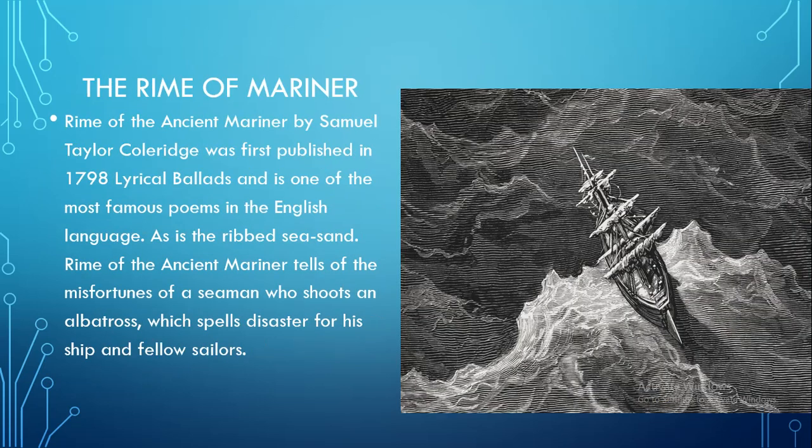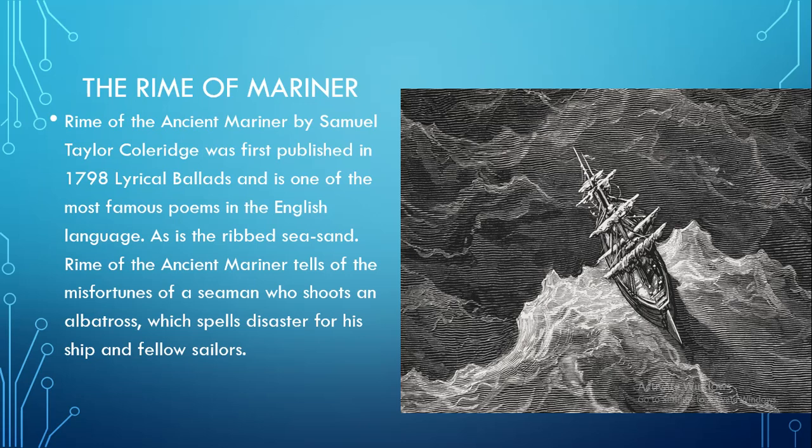Now, if we look into the background of the Rime of the Ancient Mariner, it was written by Samuel Taylor Coleridge and it was first published in 1798, and it's a lyrical ballad and one of the most famous poems in the English language. So there are rhyming words at the end of every stanza, at the end of every sentence of every stanza, there is a rhyming word.